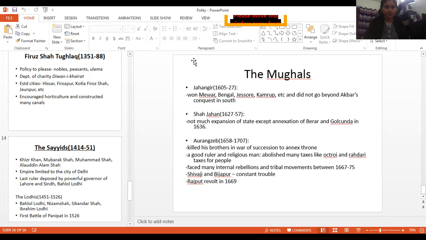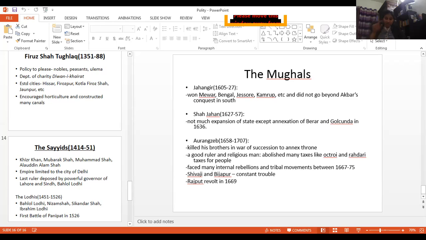So after that, if we have to talk about industry in that time, the textile industry was the largest, and we could see fine quality fabric being produced in different regions like Bengal, Gujarat, etc. Apart from that, we also know that the Turks brought many technologies with them, which really helped the textile industry.